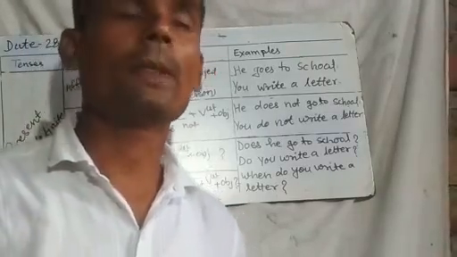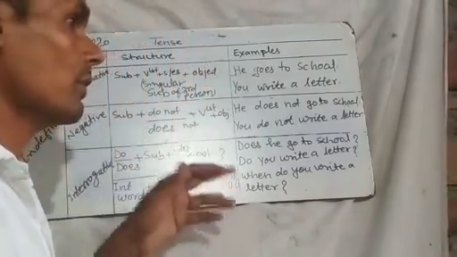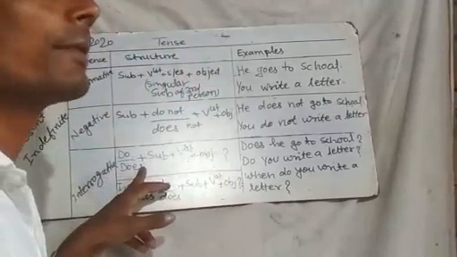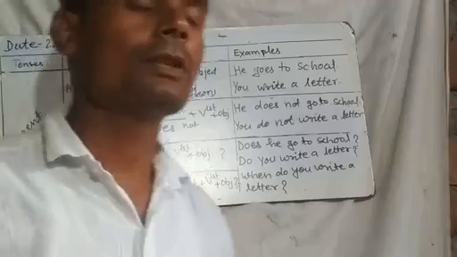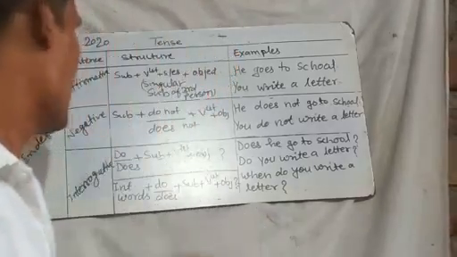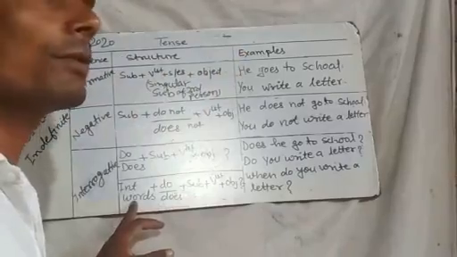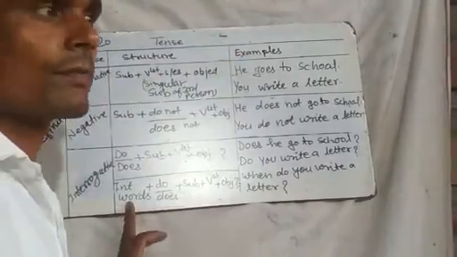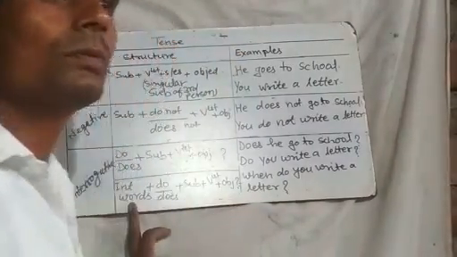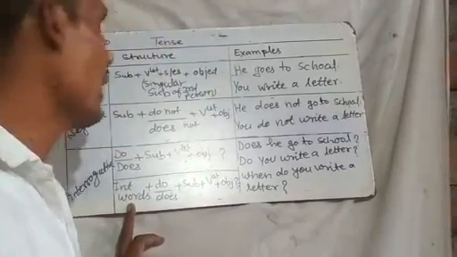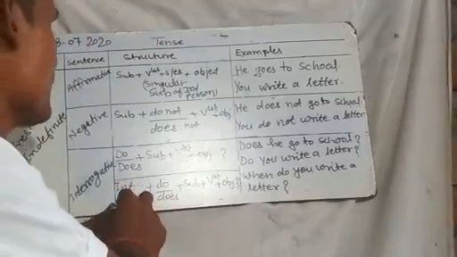The first type starts with helping verbs or auxiliary verbs, and the other type starts with interrogative words. Interrogative words are what, which, whom, who, where, why, and so on.